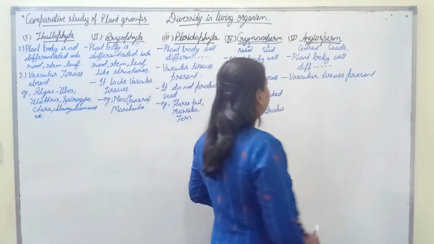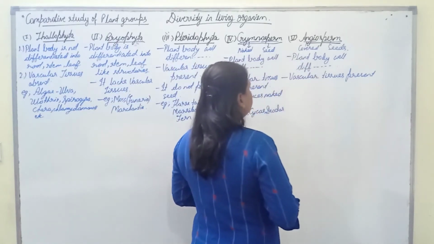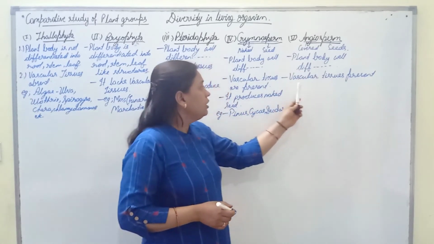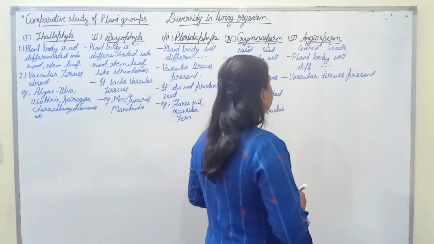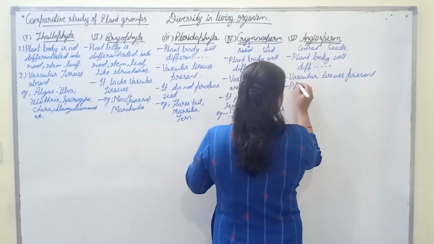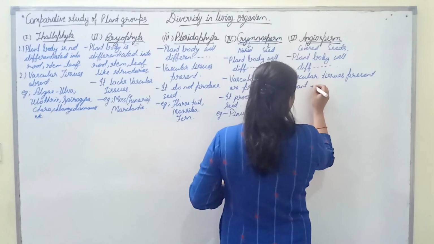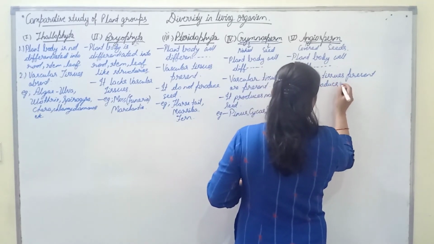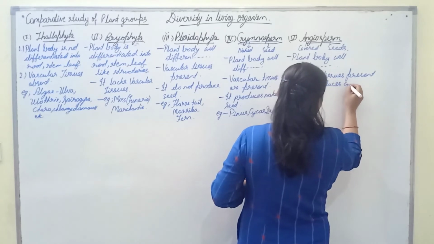Moving on, we have angiosperm, that is covered seeds. Their plant body is well differentiated into root, stem and leaf. Vascular tissues are also found in the angiosperm and plant produces covered seeds.